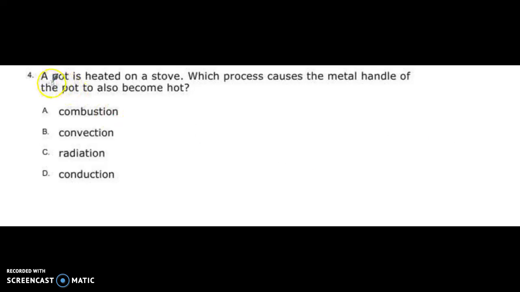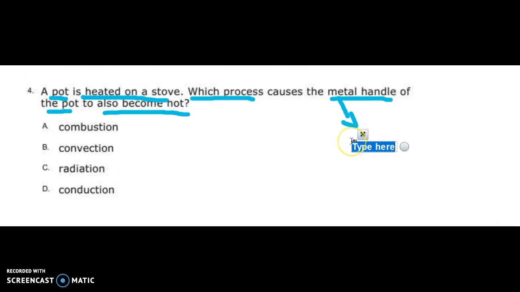Alright, we have a pot that is heated on the stove. Which process causes the metal handle of the pot to also become hot? Well, one thing that I know about metal is that it's a good conductor. So I have to look at my choices here.